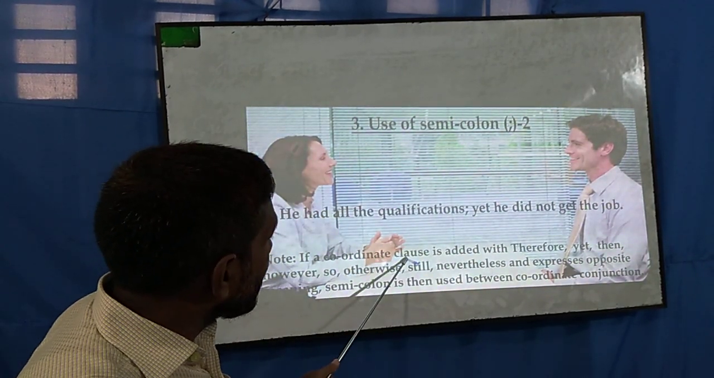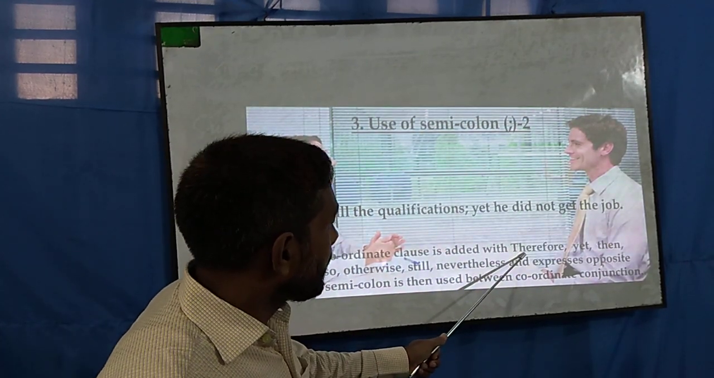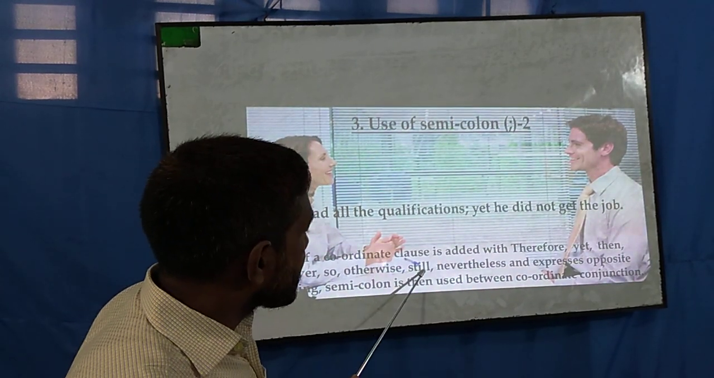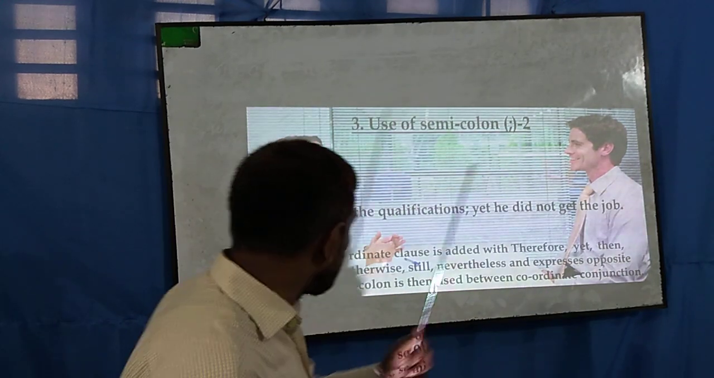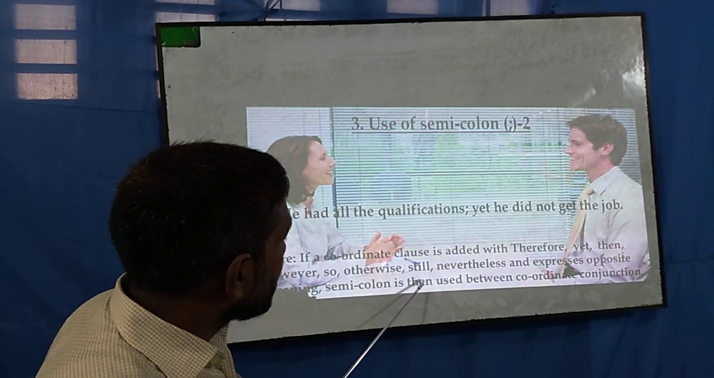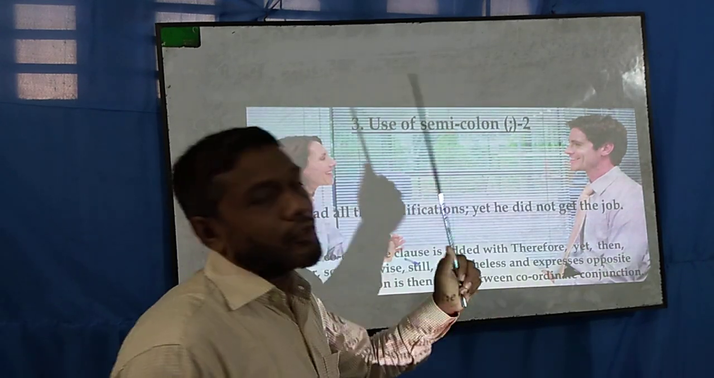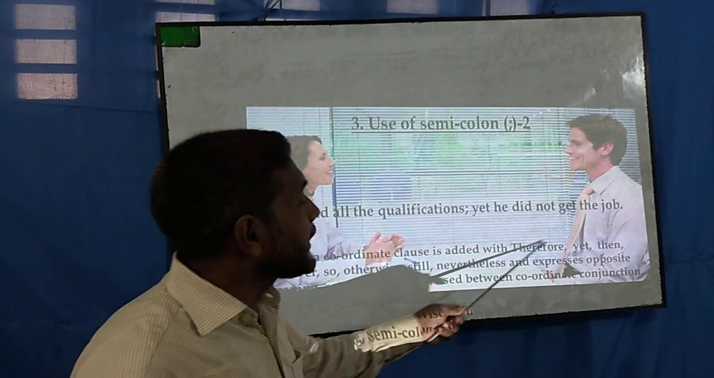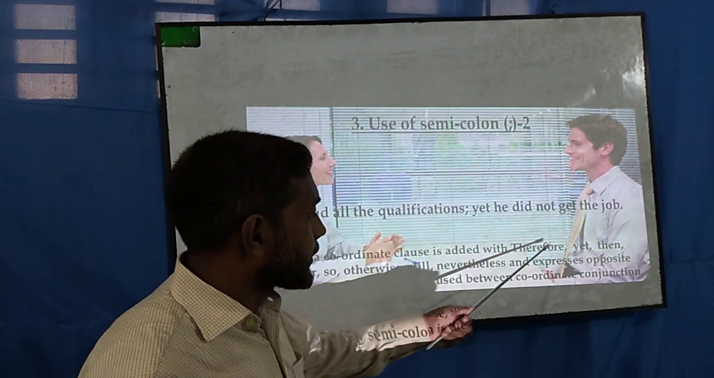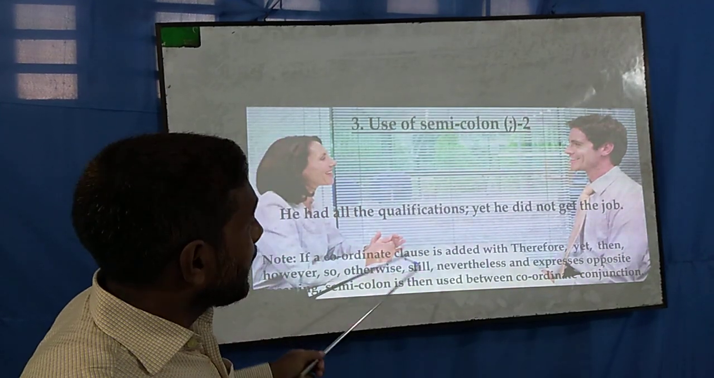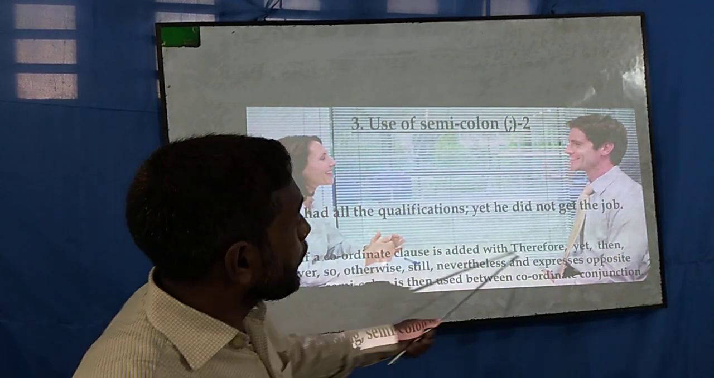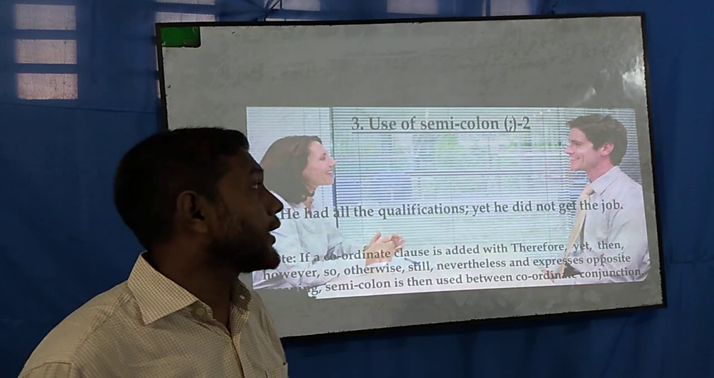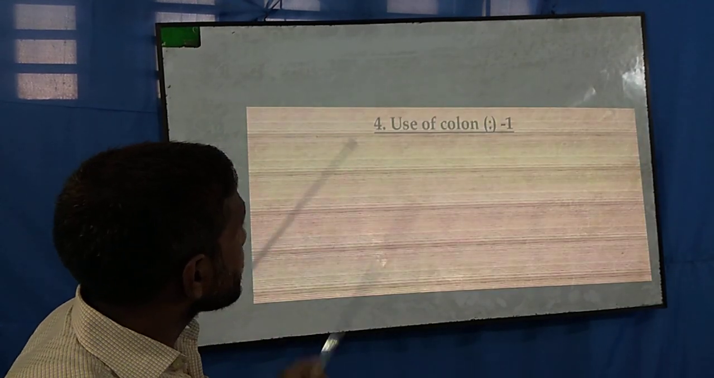So if a coordinating clause is added with therefore, yet, then, however, so, otherwise, still, nevertheless, and expresses opposite meaning, a semicolon is used between the coordinate clauses. That means if we would like to join 2 coordinating clauses by using this type of connectors, you know these are called sentence connectors or clause markers, we must use a semicolon between these 2 coordinating clauses.